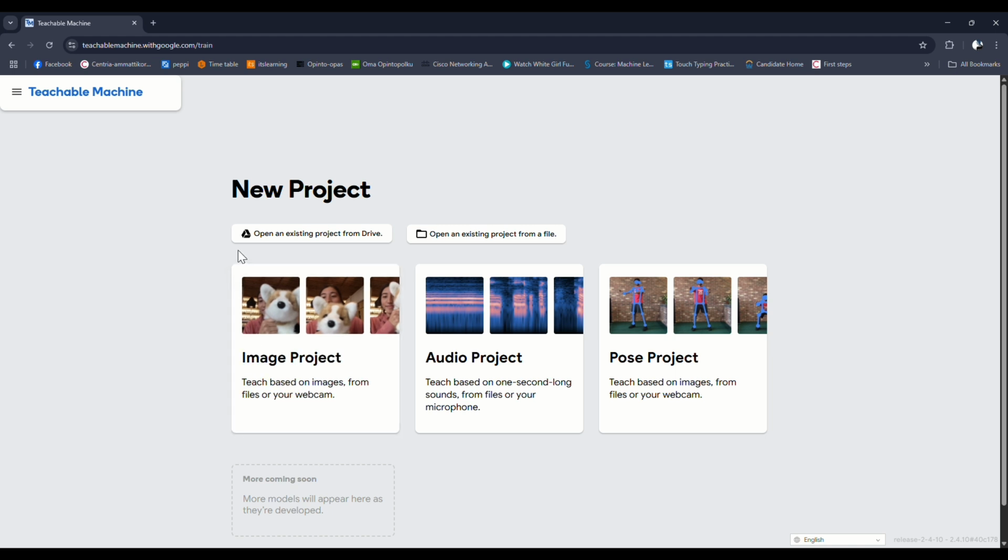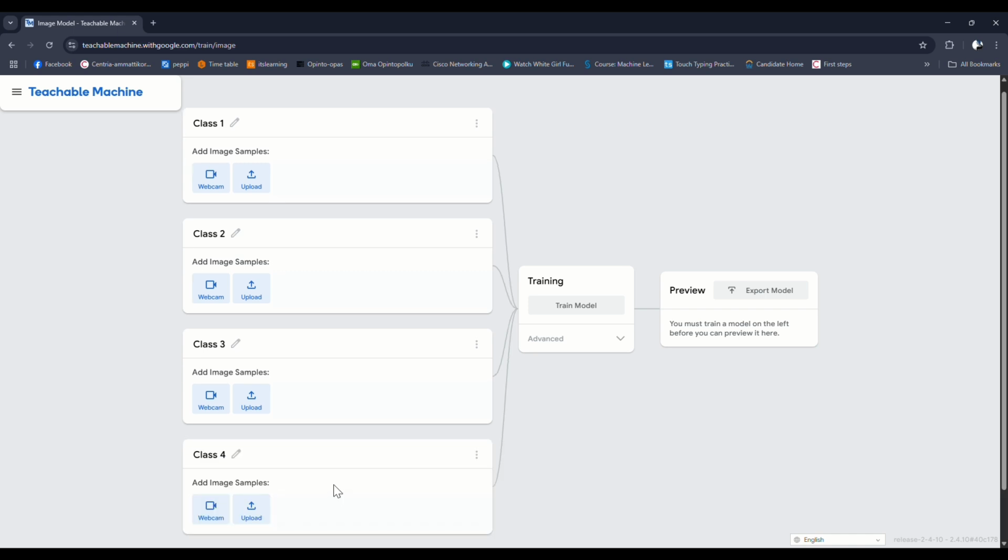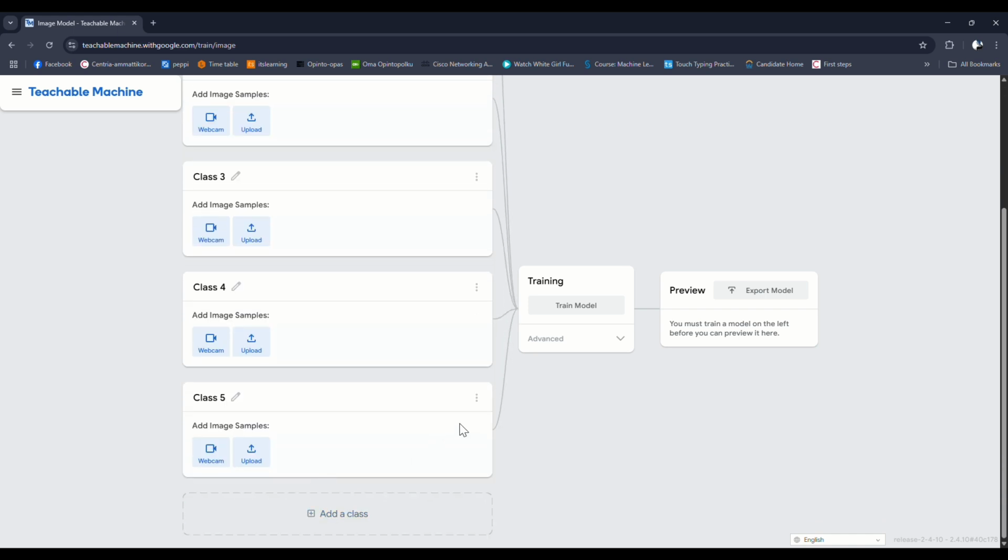And if you go there in Teachable Machine, you will see an image project, an audio project, and a pose project. So today we will do the very basic image project. Let's click on that. Yeah, standard image model. You can see that there are the webcam options and there is Class 1, Class 2. Today I will upload pictures instead. I will not use the webcam. You can add as many classes as you want, but today I will use only 2 classes.